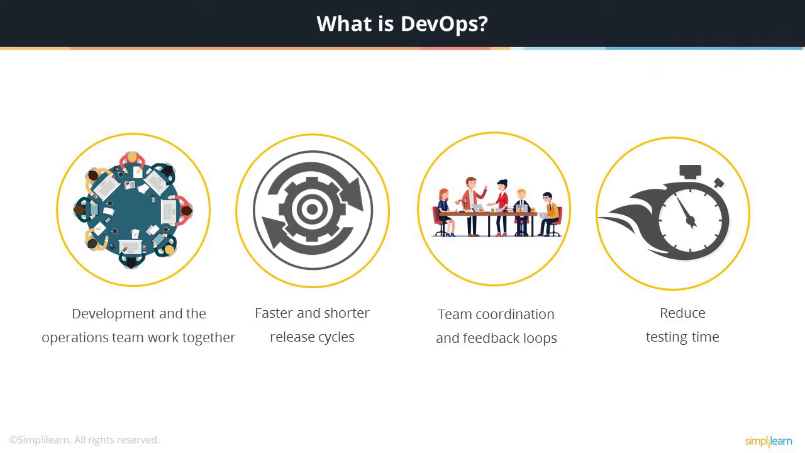Imagine working in a silo in a company that has a wide range of products that are being used by customers from all over the world. In order to keep up with the customer's needs and issues, it is imperative that the development and the operations team work together. DevOps thus ensures fast and short release cycles that can get new applications and features to customers quickly and reliably. DevOps is also about team coordination and having feedback loops for continuous improvement. This helps in capturing the release bugs as early as possible, thus reducing the testing time.